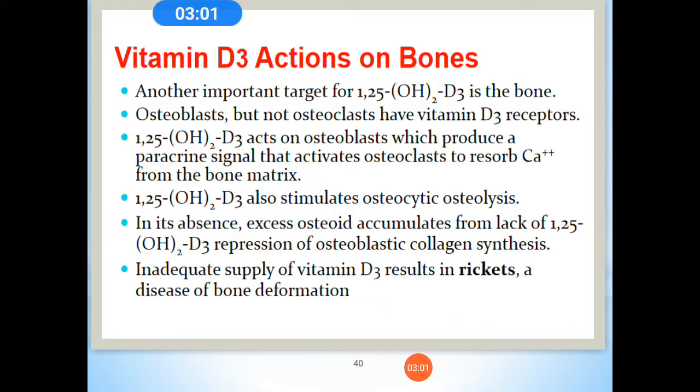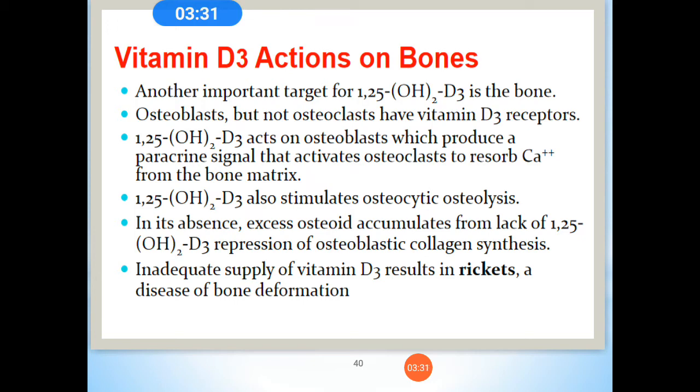Regarding the action of vitamin D3 on bones, the important target of 1,25 dihydroxy D3 is the osteoblast. Osteoblasts, but not osteoclasts, have vitamin D3 receptors. 1,25 dihydroxy D3 acts on osteoblasts, which produce paracrine signals, and this activates osteoclasts to resorb calcium ions from the bone matrix.